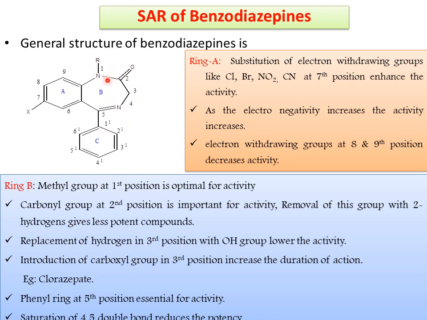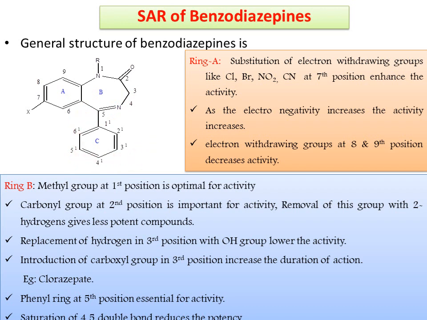One, the methyl group is necessary for activity. The carbonyl group is necessary for activity. Next, if it is replaced with OH, it produces lower potent compounds. If replaced with a carboxylic group, it increases the duration of action. The double bond is necessary for activity. The phenyl ring is also essential for activity.